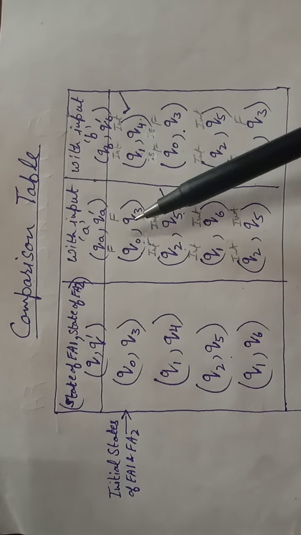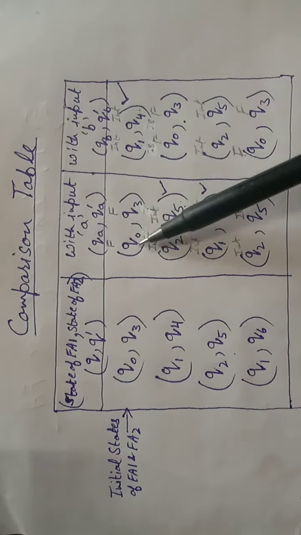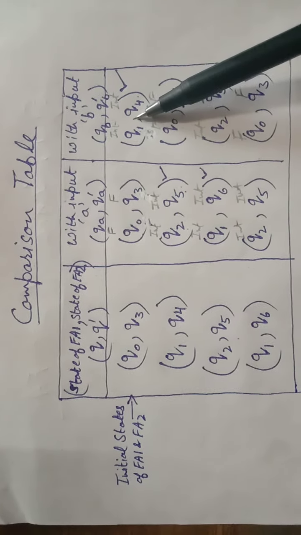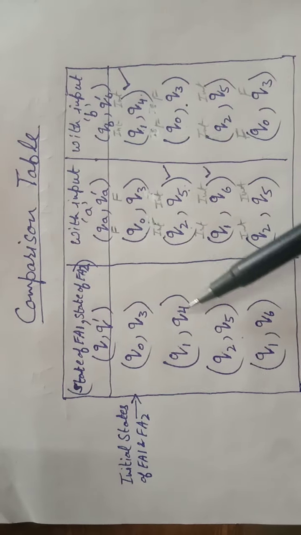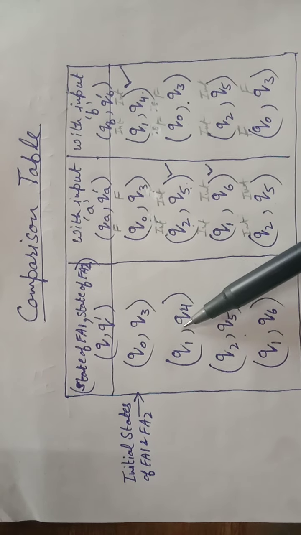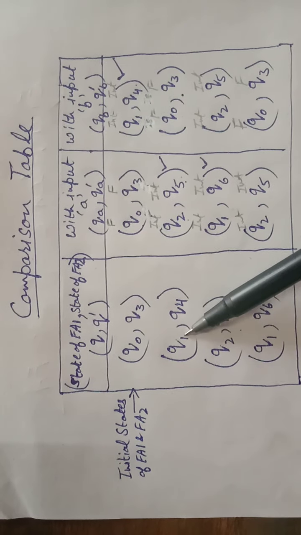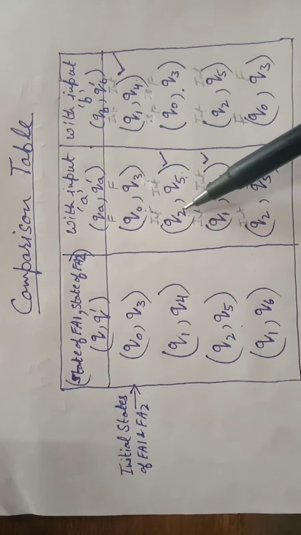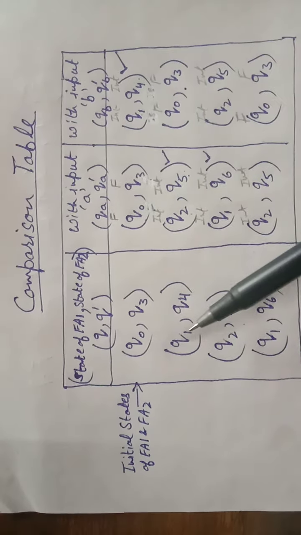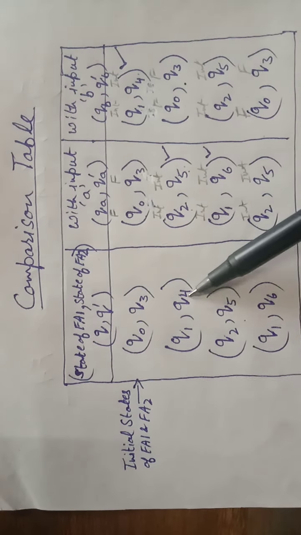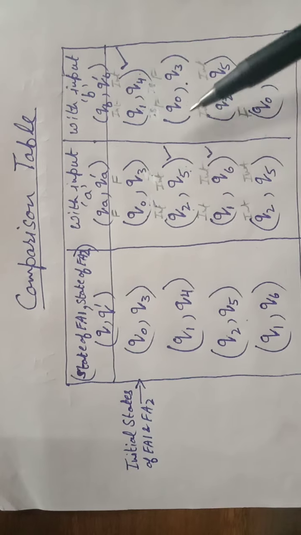Now you can see when we get these two, this pair I have already used, so this is the new pair. So for the next row, we consider this new pair. Again taking Q1 Q4, with A input, Q1 moves to Q3 and Q4 moves to Q5.